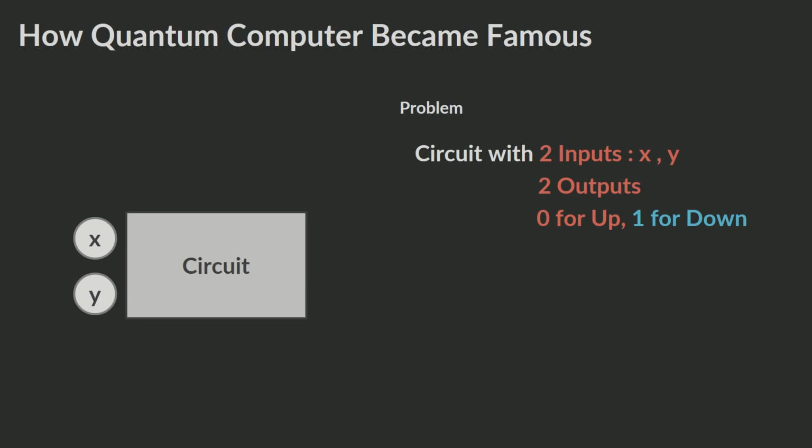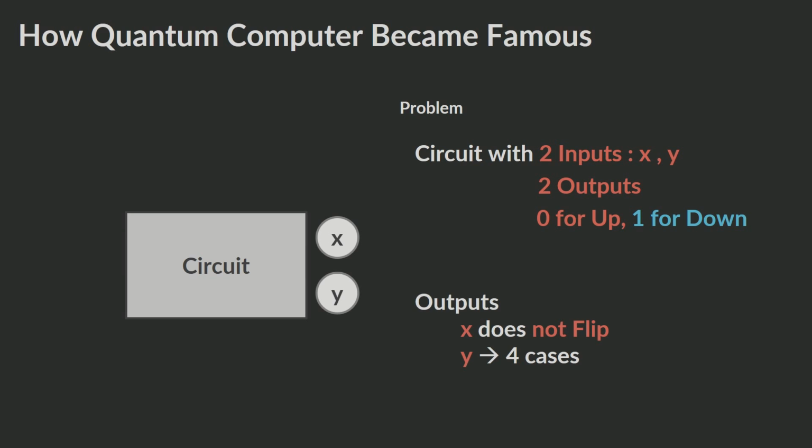So, do you guys know how quantum computers became famous? Before we get to this question, let's talk about this problem. There is a circuit that takes in two inputs, X and Y, and spits out two outputs. In this problem, the upper direction is 0 and the down direction is 1. Input X always passes right through the circuit unaffected.